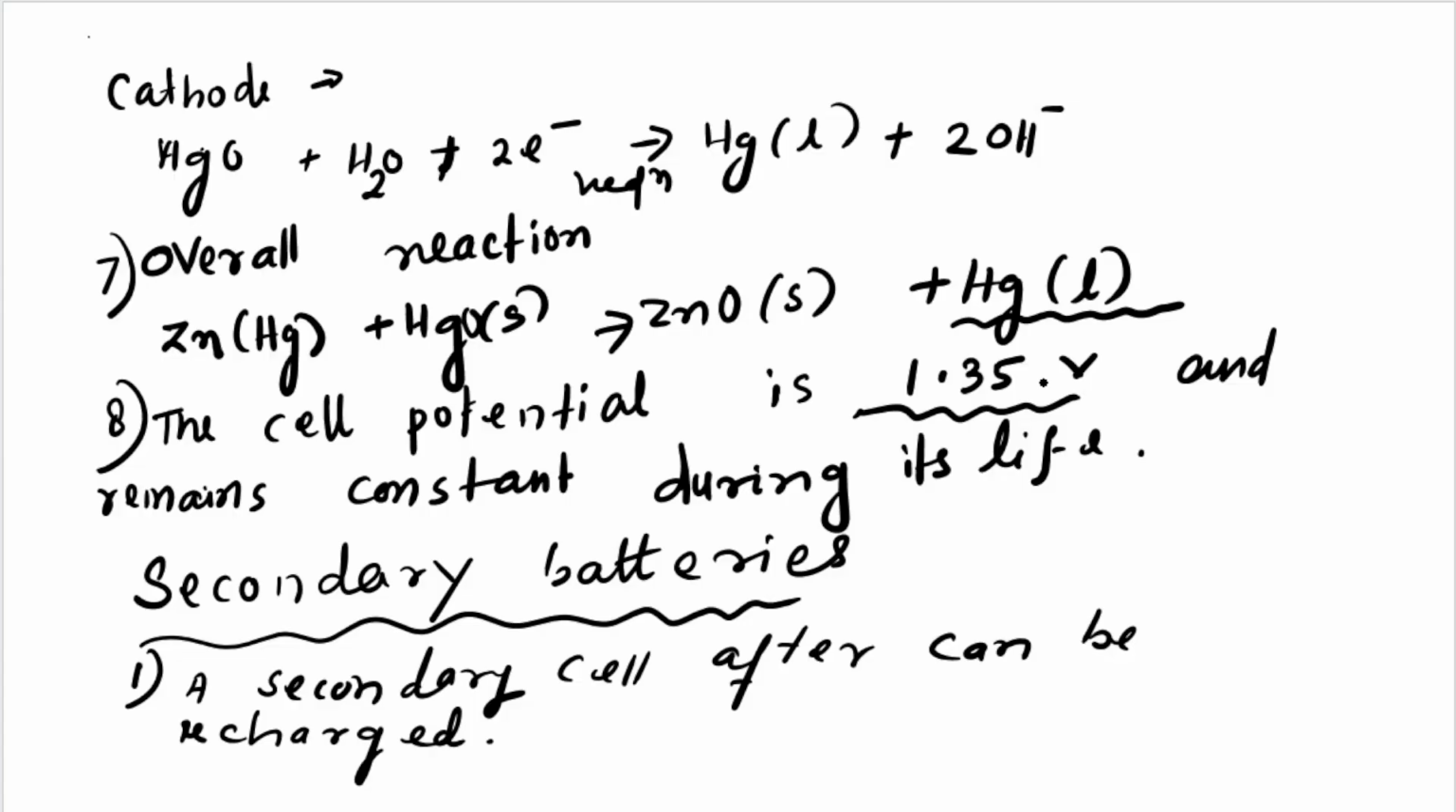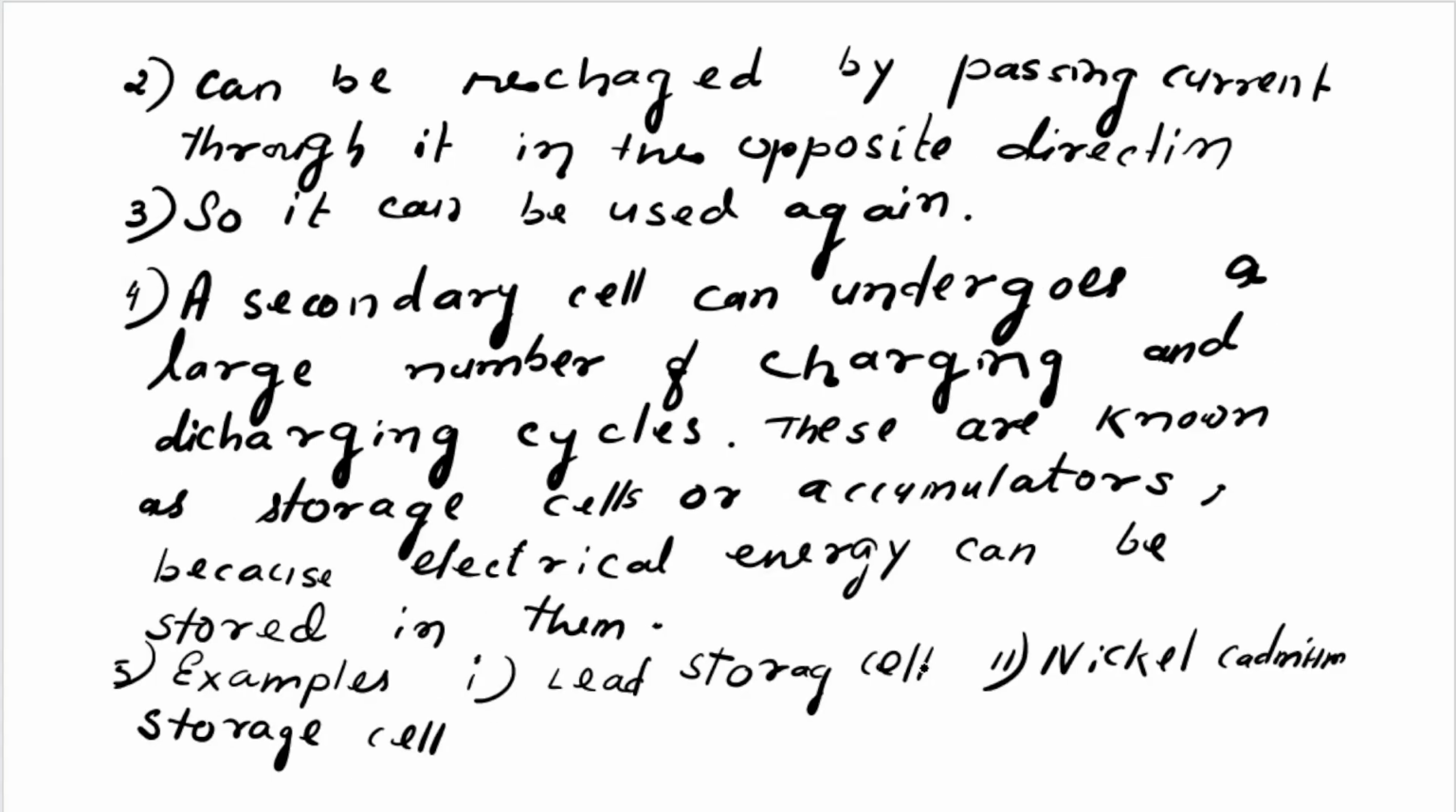A secondary cell, after use, can be recharged. Once it is finished, you will not throw it away. Again you will recharge it, then it will function again. The secondary cell, or secondary battery, can be recharged by passing current through it. Remember, in the opposite direction. So it can be used again and again.